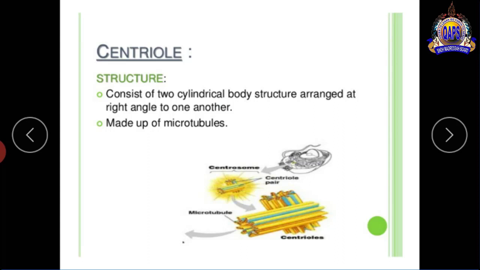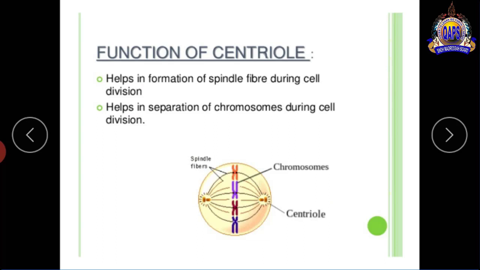What is a centriole? It consists of two cylindrical bodies arranged at right angles to one another. It means a centriole is a cylindrical type of body, mostly present beside the nucleus. It helps in cell division. Function of centrioles: help in the formation of spindle fibers during cell division, and help in the separation of chromosomes during cell division.